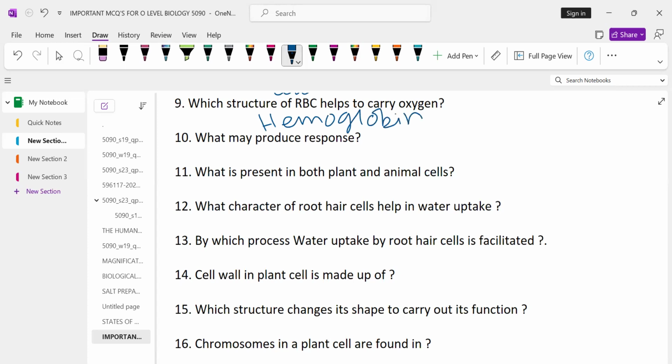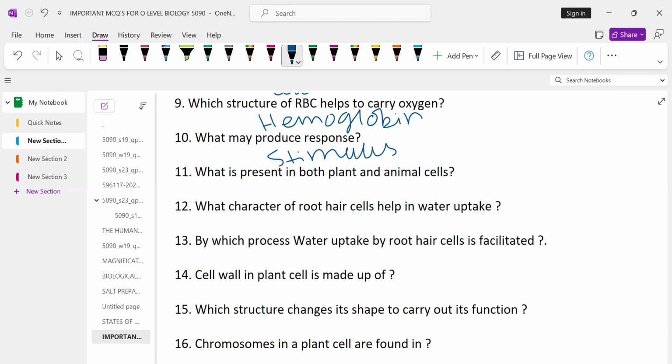Question 10, what may produce a response? You should remember that a stimulus produces a response. What is it? Stimulus. Stimulus is an external or internal event or condition that provokes a response in an organism. So due to a stimulus, an organism responds.